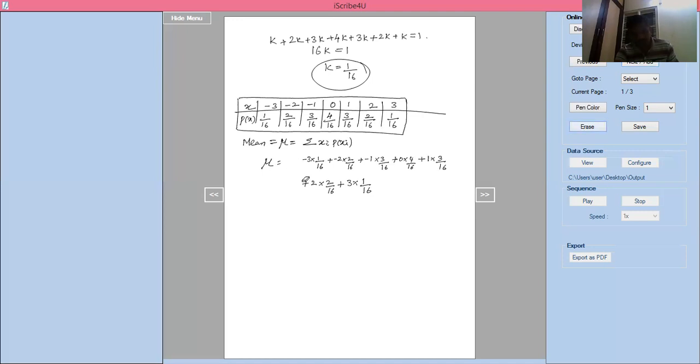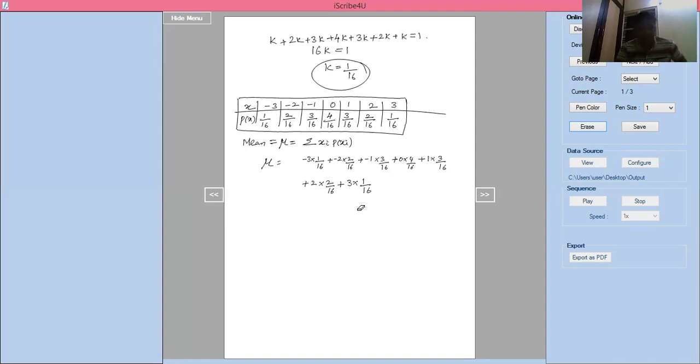The summation will not come here. Only summation means minus 3 into 1 by 16, then minus 2 into 2 by 16, then minus 1 into 3 by 16, plus 0 into 4 by 16, plus 1 into 3 by 16, plus 2 into 2 by 16, plus 3 into 1 by 16.